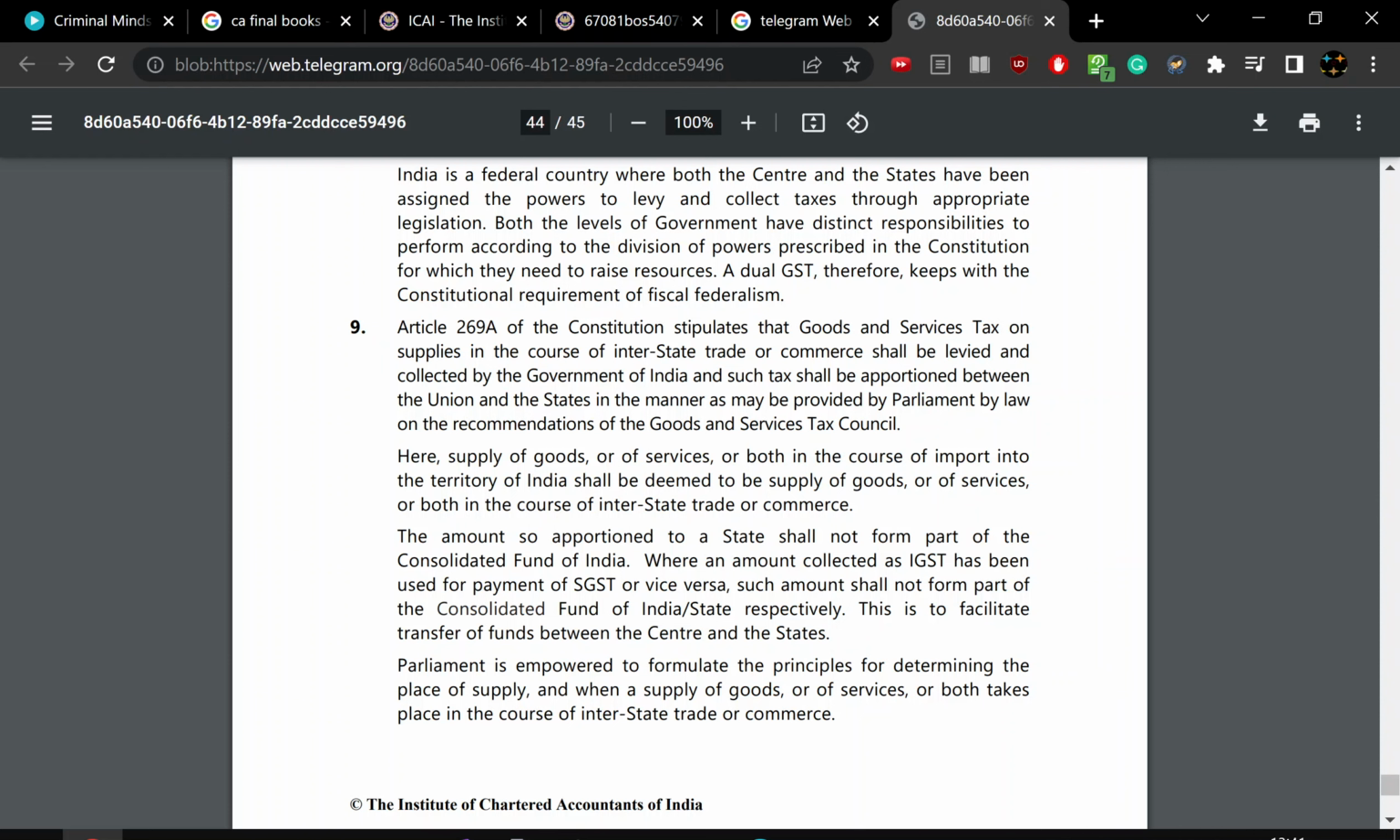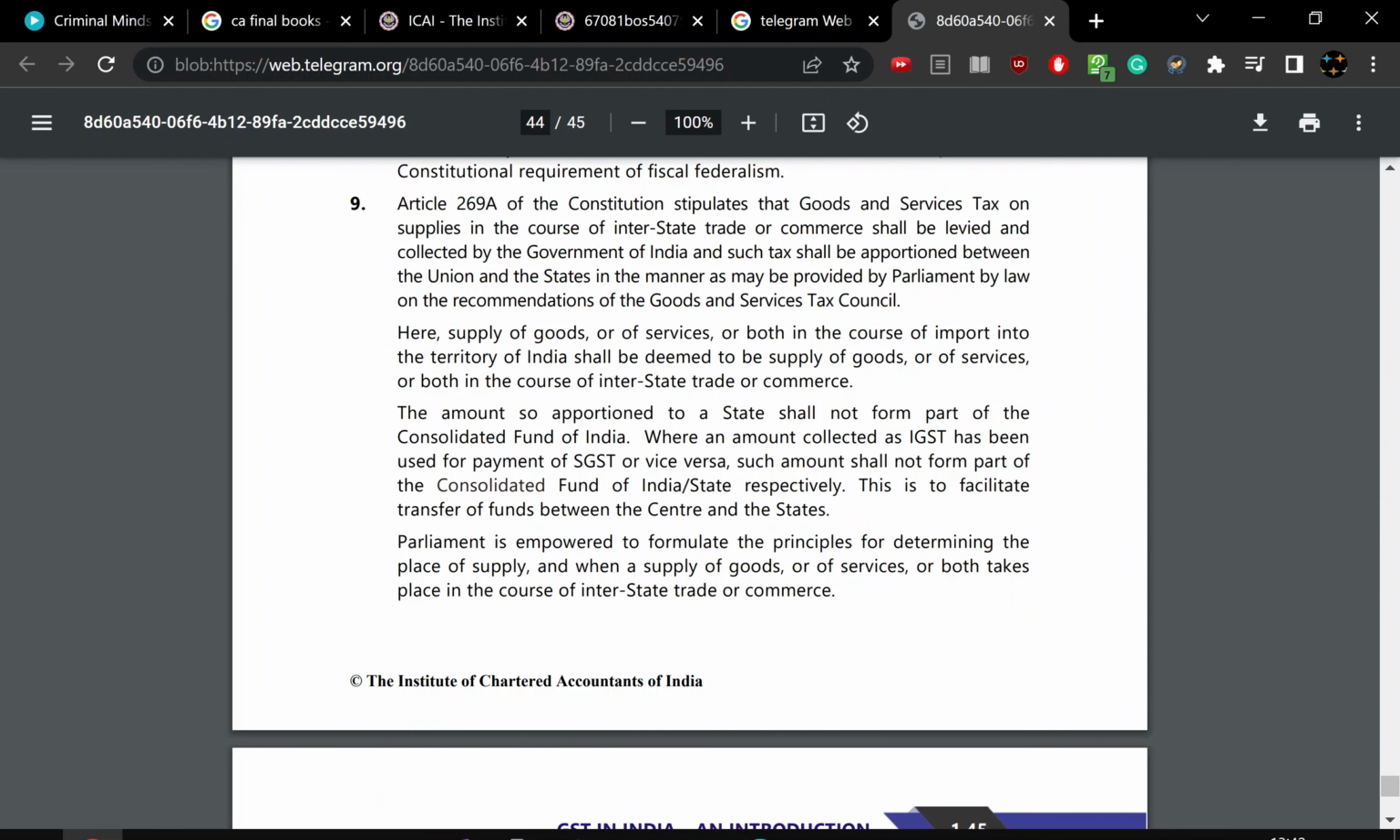Here, supply of goods or services in the course of import into the territory of India shall be deemed to be supply of goods or services in the course of interstate trade or commerce. The amount apportioned to the states shall not form part of the Consolidated Fund of India, and amounts collected as IGST shall be used in the payment of SGST and vice versa. This is a facilitation of transfer of funds between the center and the states. You know how they set off with CGST, SGST, and IGST.